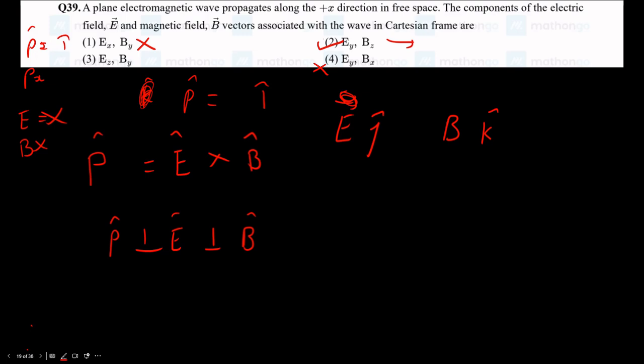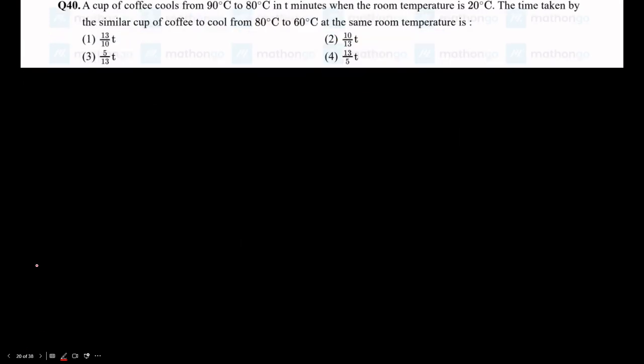So next question. Newton's law of cooling. This is deleted, but they still asked it. As they asked it, we are going to solve it. So what does it say? We are not going to use the differential form of it. We will just use the direct formula. Newton's law of cooling says that, I'll use theta for temperature because T is for time. We might get confused. Theta is for temperature and small t is for time.